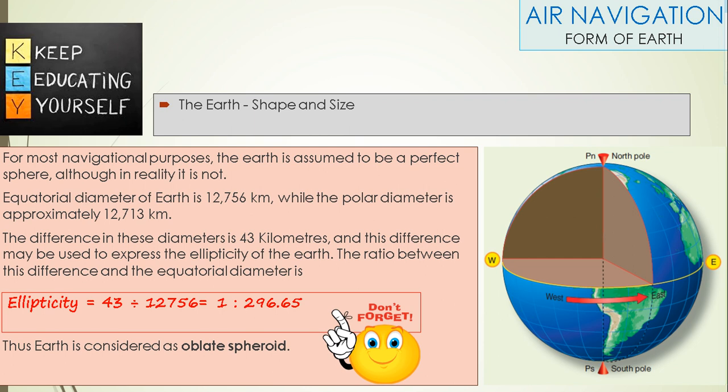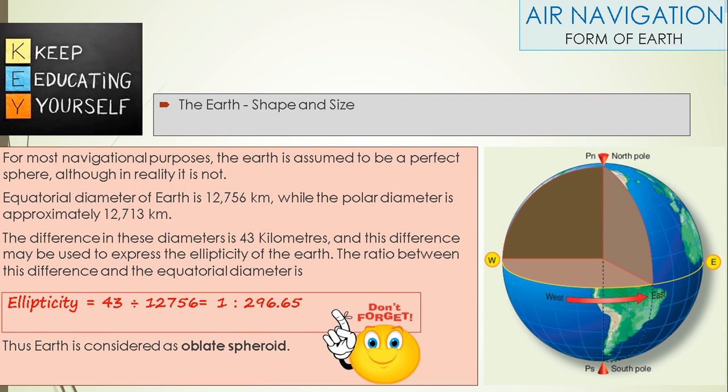For most navigational purposes, the Earth is assumed to be a perfect sphere, although in reality it is not. The equatorial diameter of the Earth is 12,756 kilometers, from west to east, while the polar diameter is approximately 12,713 kilometers, from North Pole to South Pole.